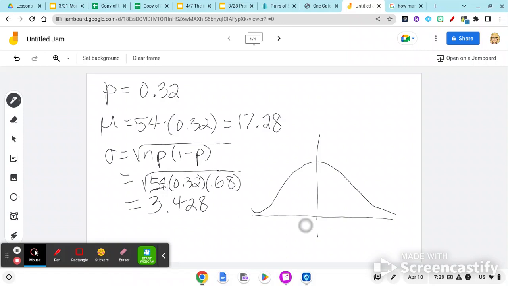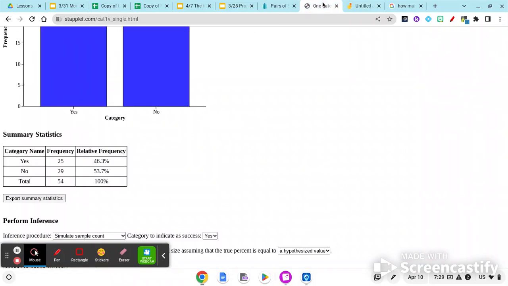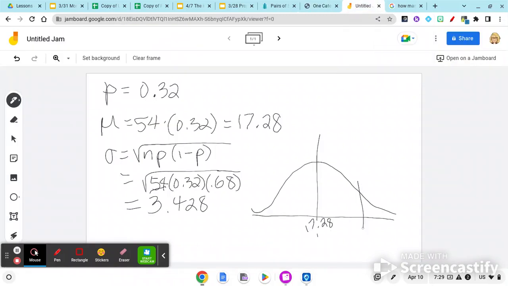So on average, 17.28, and back to our data on Stapplet, Pomona had 25 people. So how does that compare? What's the probability of a group of 54 people having 25 or more on Facebook, or do we have an unusual amount? So we want to find the probability of X being greater than or equal to 25.